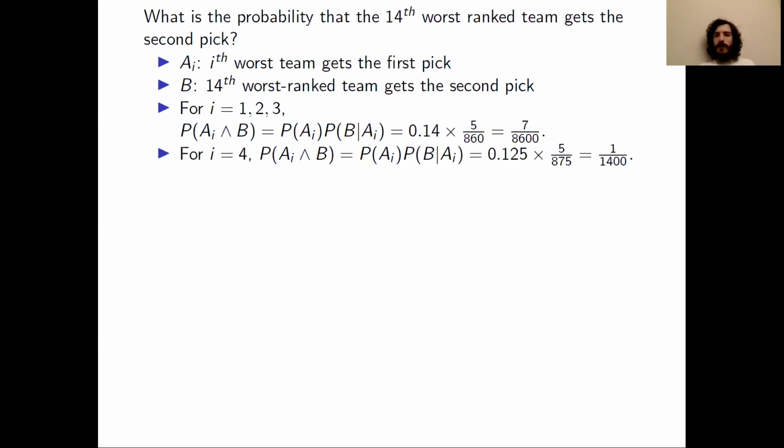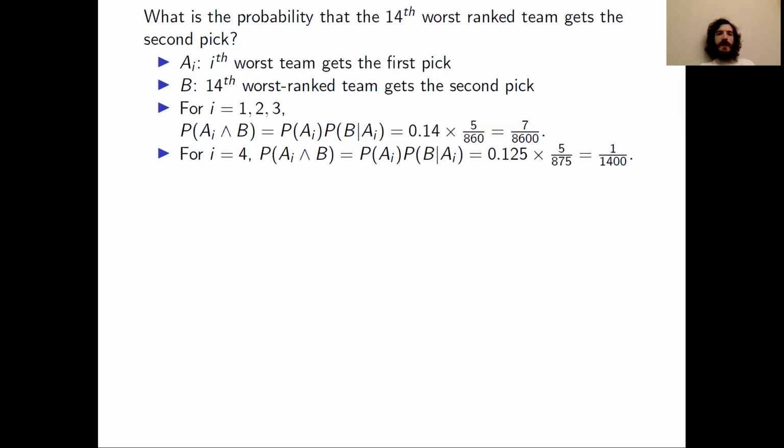For i equals 4, we're going to do the same thing, but now the number of combinations is slightly different than it was for i equals 1, 2, and 3. So again, probability of A_i and B is the probability of A_i times the probability of B conditioned on A_i. In this case, when i equals 4, we know that the 4th worst ranked team gets 125 combinations. So the probability of A_4 is going to be 0.125.